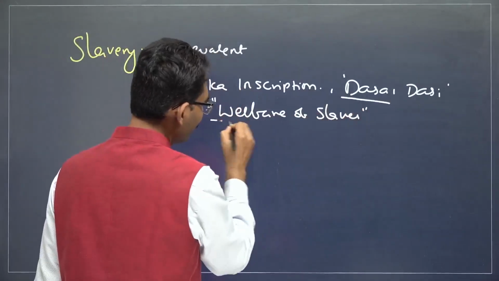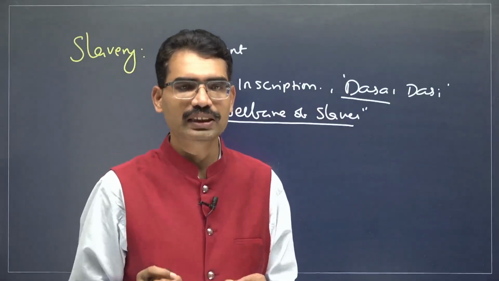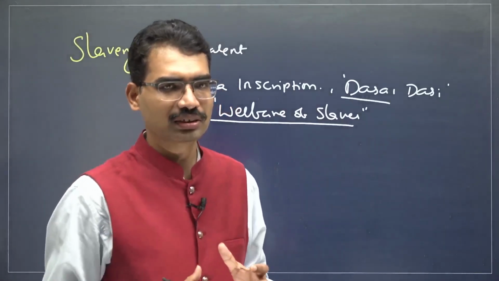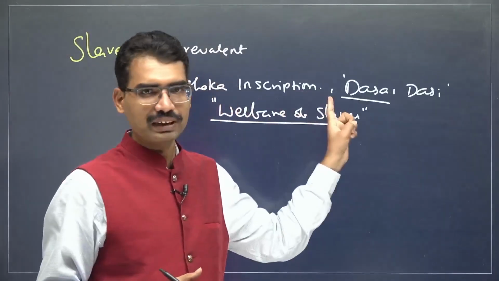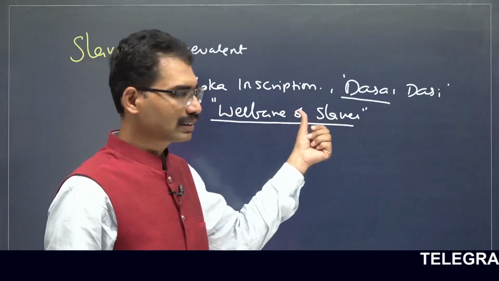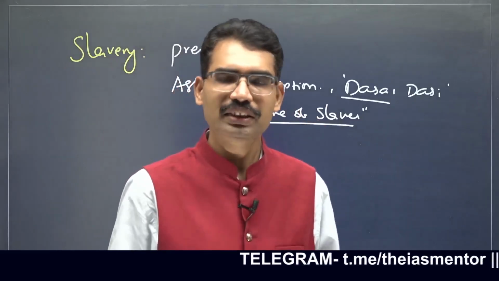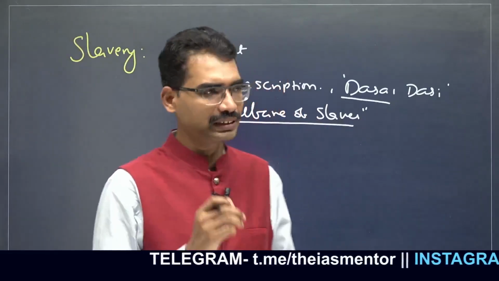That was the kind of attitude of Indians towards slaves. But in Greek societies, the treatment was very harsh. That's why when the Greek ambassador Megasthenes came to India, he could not really distinguish between slaves and common people. That's why he even says that there was no slavery in India, but slaves were there.